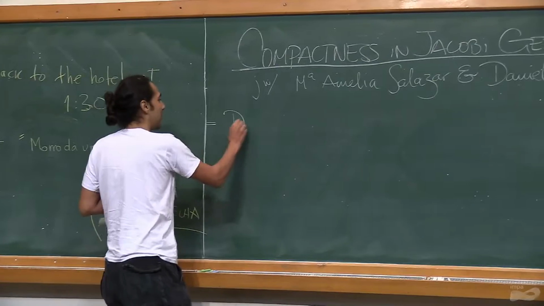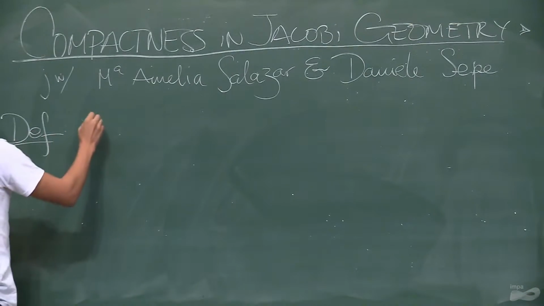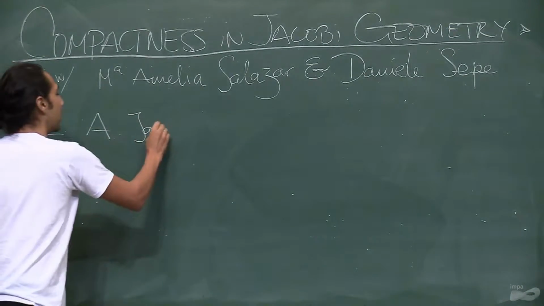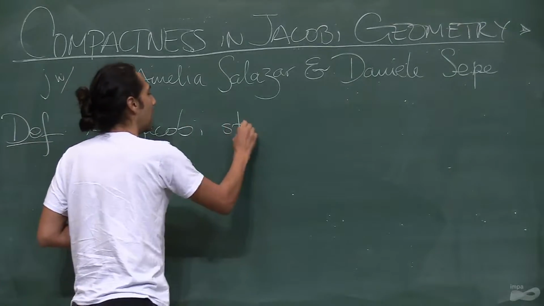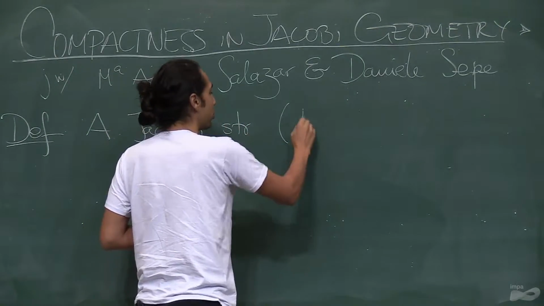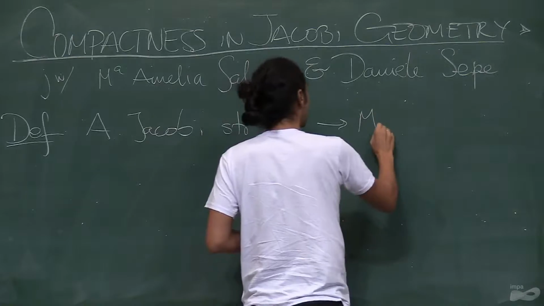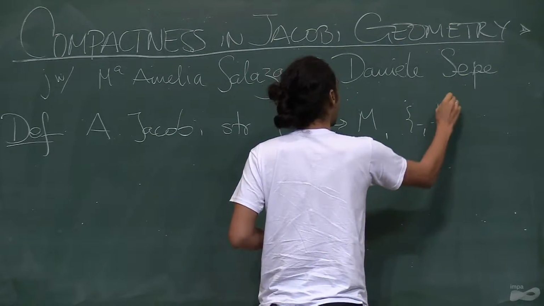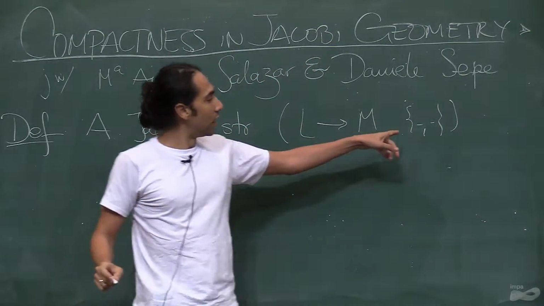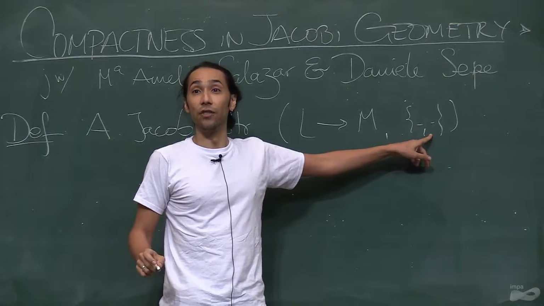So recall that yesterday we learned that a Jacobi structure is a Lie algebra structure on a line bundle. It has as a property that it is a derivation in each of its entries.